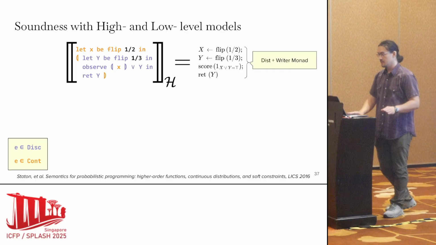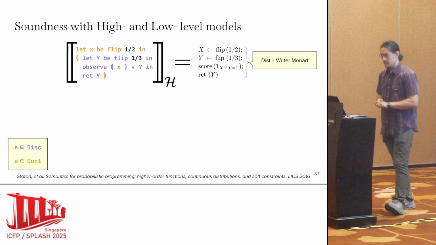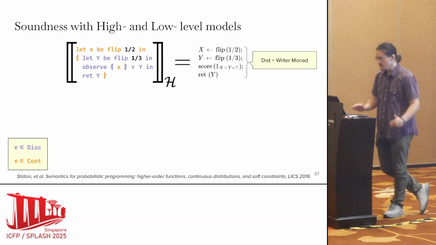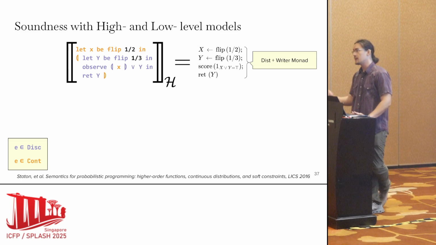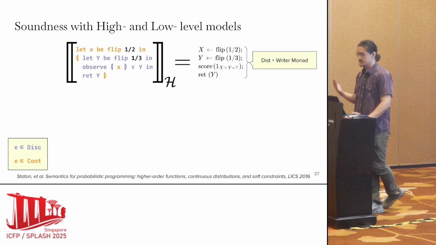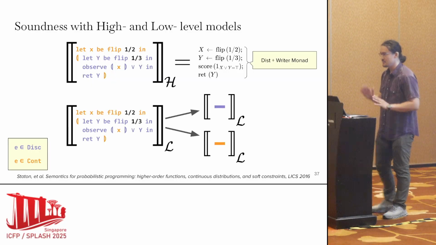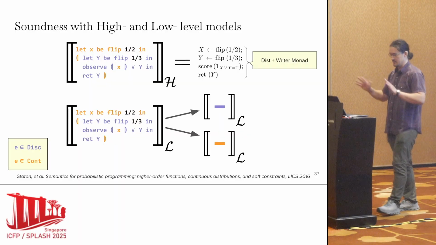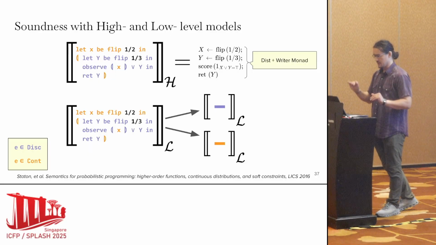This is a pretty standard thing to do, and this comes from the Staton et al. paper in LICS 2016. And the semantic domain for all of this is dist plus writer monad, where the writer is accumulating those importance weights. We also have this low-level model, and this is just building up the intuition, or the denotation of those two inference strategies that I touched on.